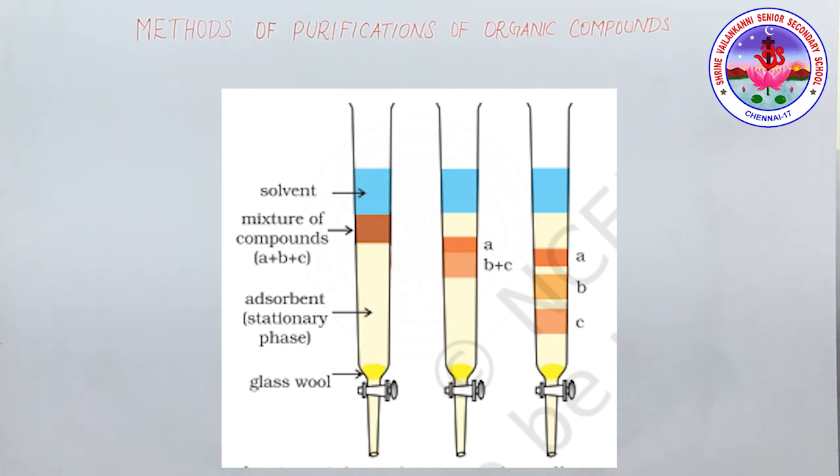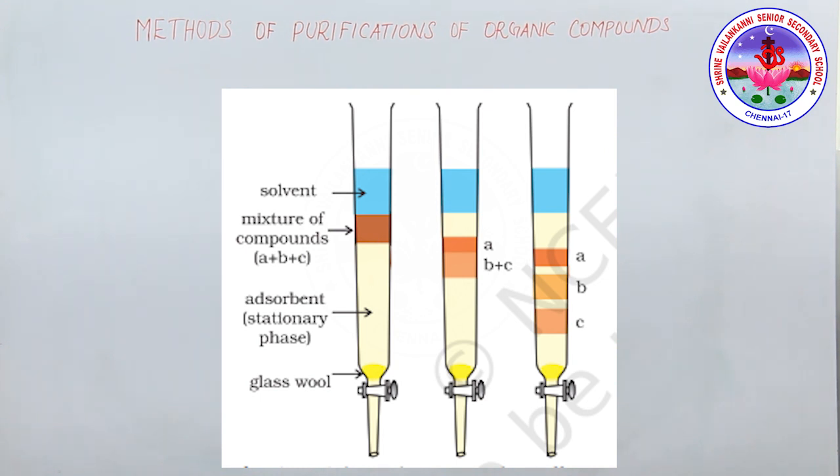Already we have seen column chromatography, you can see that diagram. Column chromatography involves separation of a mixture over a column of adsorbent, which is called the stationary phase, packed in a glass tube. The column is fitted with a stopcock at the lower end.